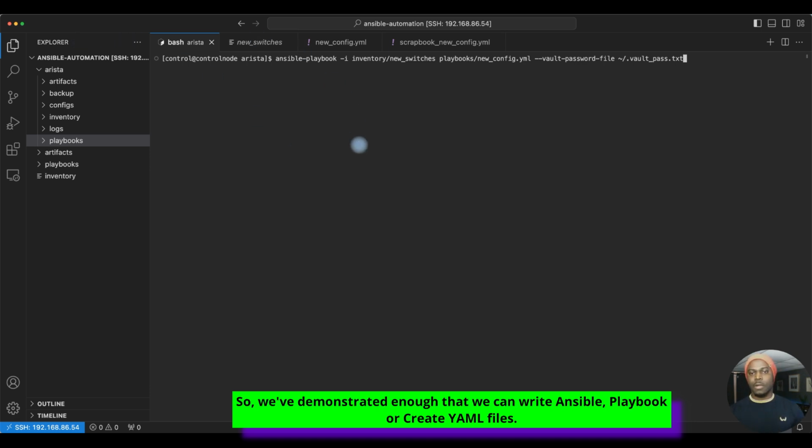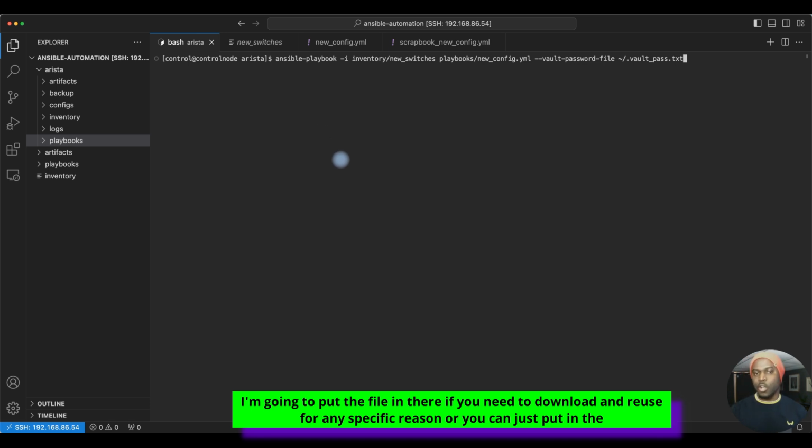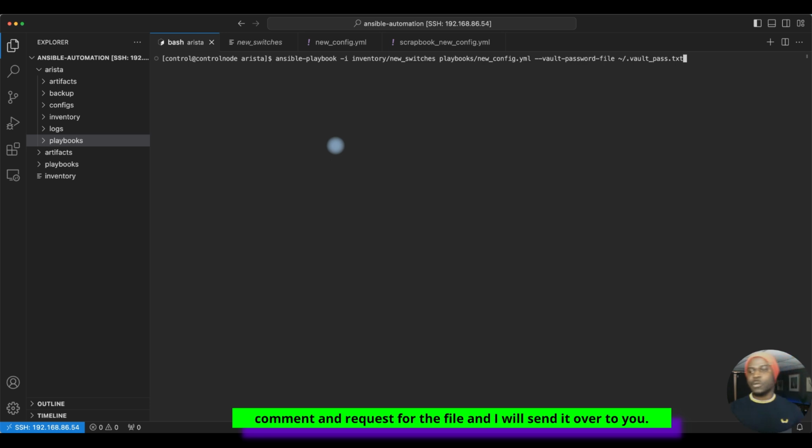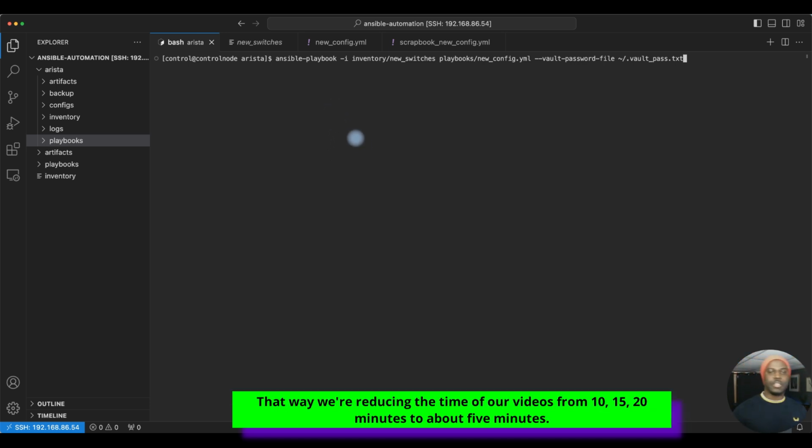So we've demonstrated enough that we can write Ansible playbook or create YAML files. So now I'm going to pre-create these files and then explain it. That way, if you need the file, when I'm posting the video, I'm going to put the file in there if you need to download and reuse for any specific reason, or you can just put in the comment and request for the file and I will send it over to you. That way we're reducing the time of our videos from 10, 15, 20 minutes to about 5 minutes.